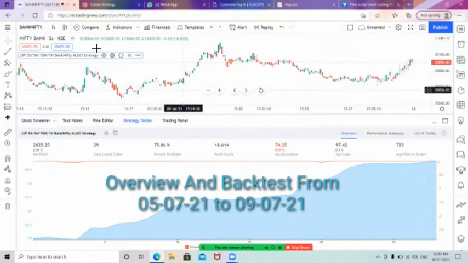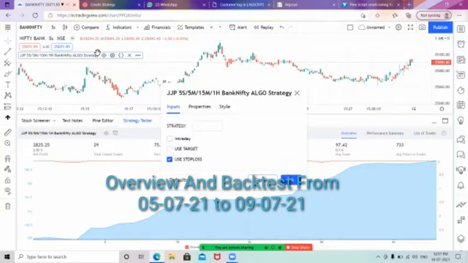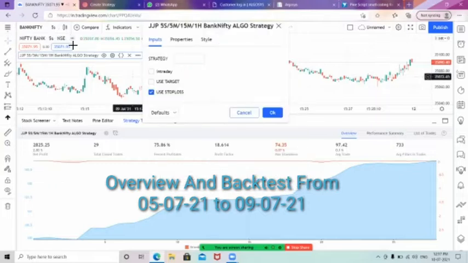Whenever the long and short entry is taken, if the long entry has been taken and there is no target, then whenever the short is taken, it will exit the position and take the short entries. So this is the procedure here. Whenever this is your wish, if you are using the target with the perfect stop loss also, you can use it.